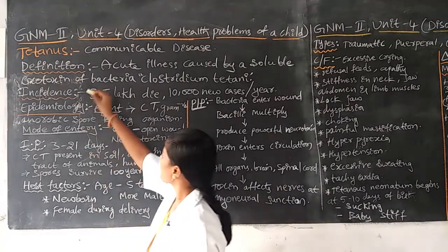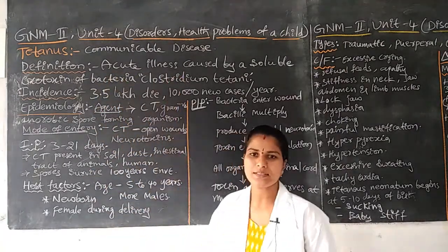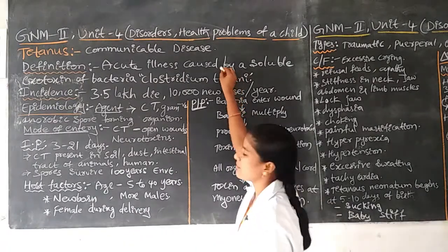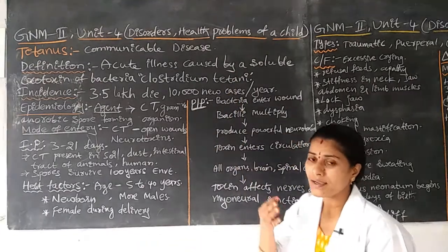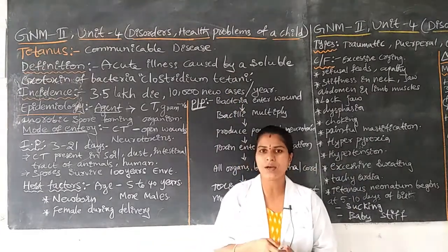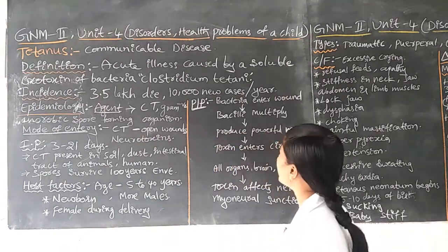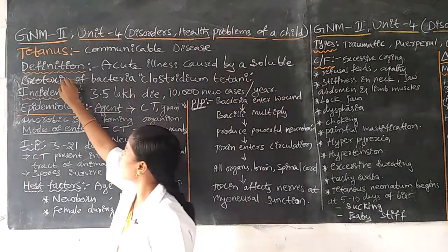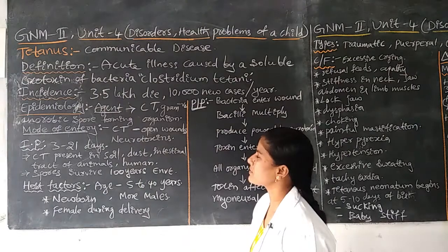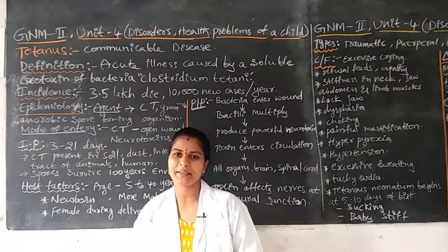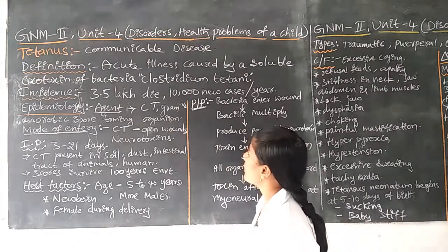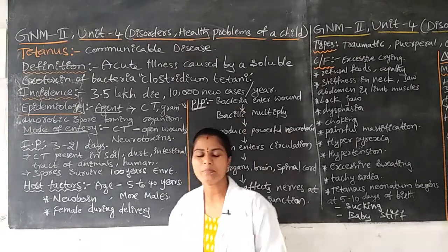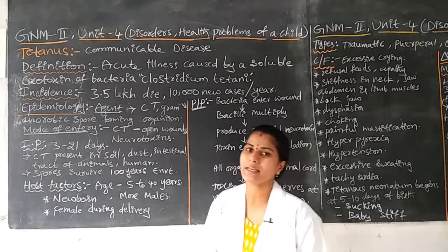Tetanus is one of the acute illnesses. How will the tetanus disease be caused in human beings? Tetanus is caused by the soluble exotoxin of bacteria. The bacteria name is Clostridium tetani. The bacteria is one of the exotoxin bacteria.